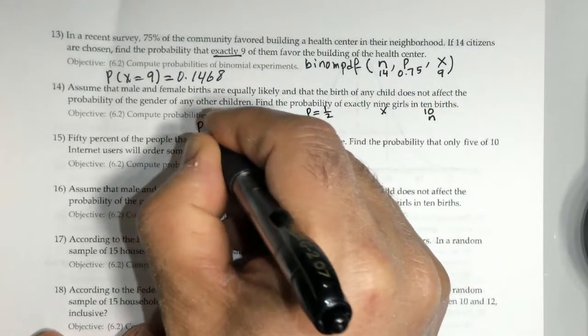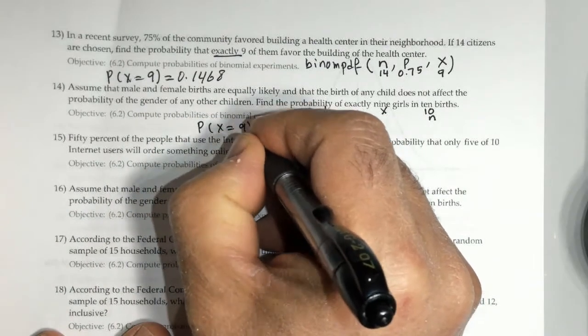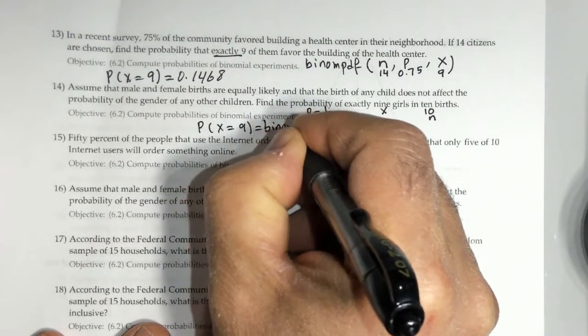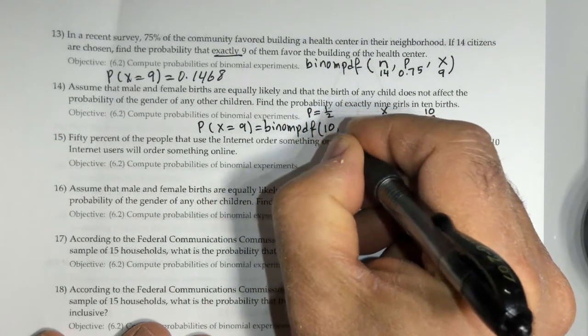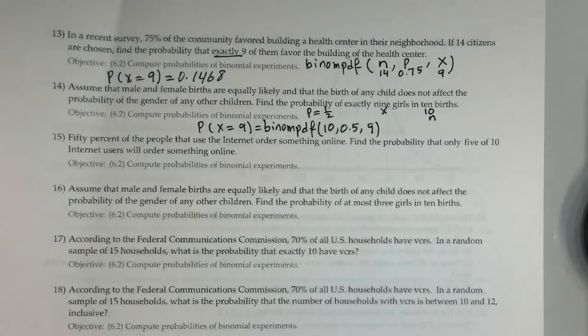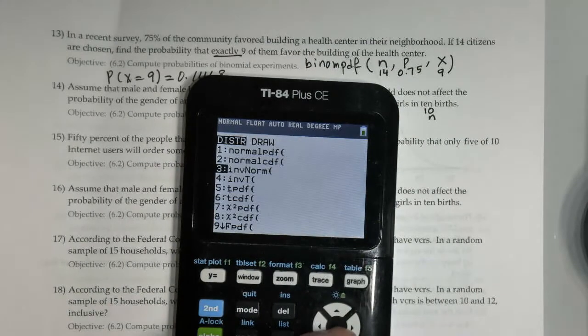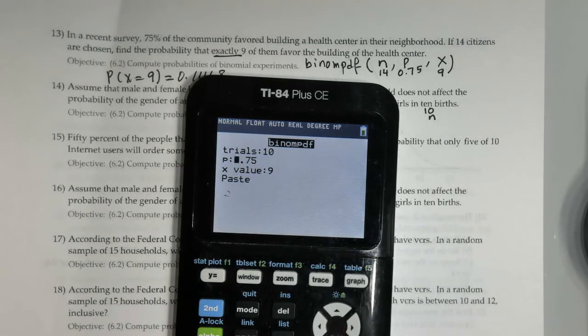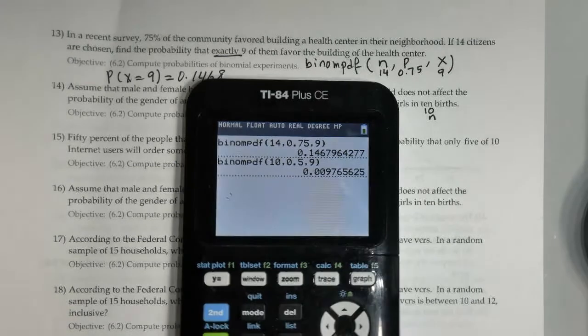So probability of x equals 9 equals binomial PDF. Exactly, you have to use a PDF. So n is 10, p is 0.5, a half, and then 9. And let's do that on the calculator. Second distribute. Scroll down to binomial PDF. N is 10, p is 0.5, x is 9. Paste. It is 0.0098.